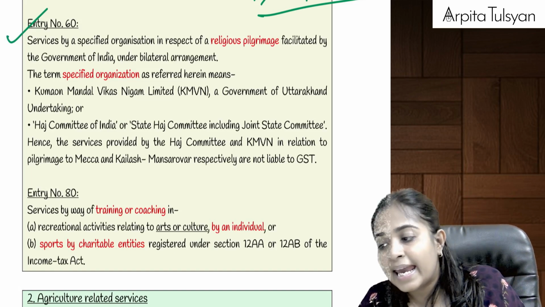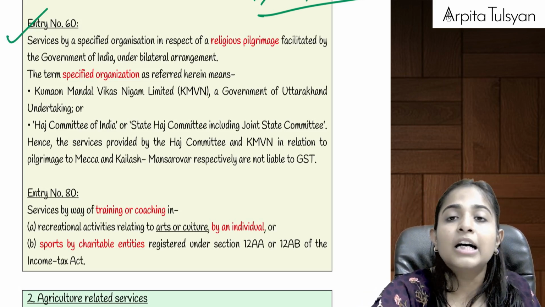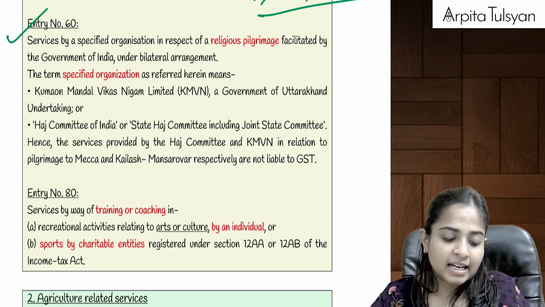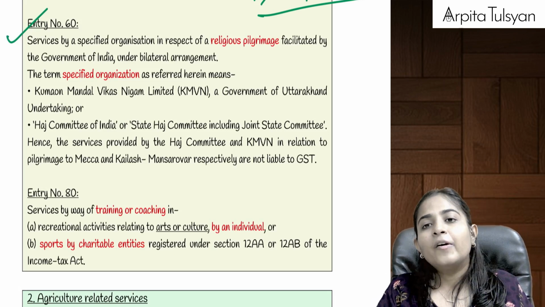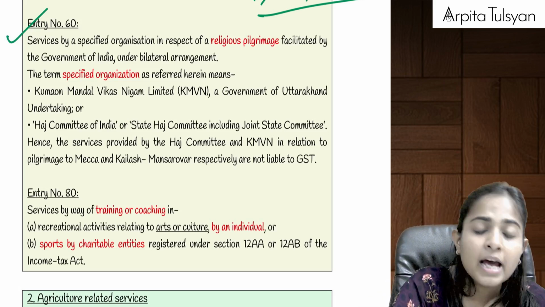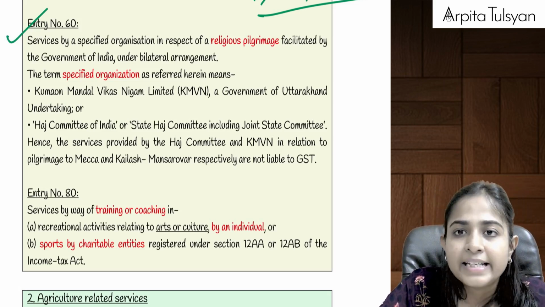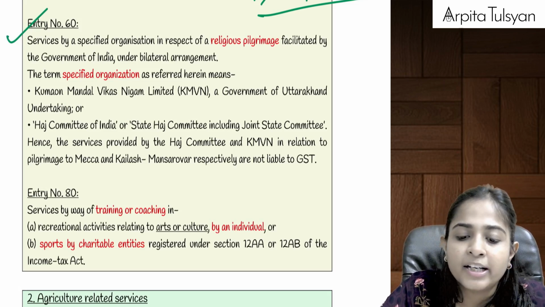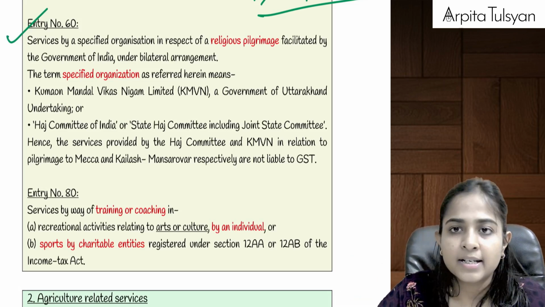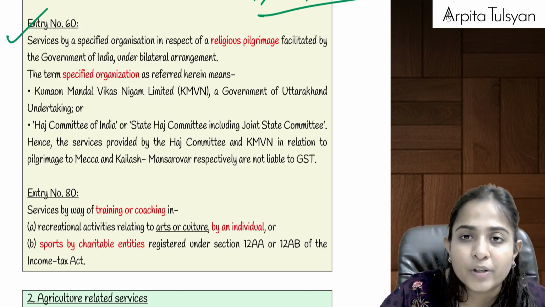One is KMVN, that is Kumaon Mandal Vikas Nigam Limited, a government of Uttarakhand undertaking which takes us for Kailash Mansarovar Yatra, and the second one is the Hajj Committee which takes people for religious pilgrimage to Mecca. So if these organizations organize pilgrimage tours to the respective places, and they charge consideration for that, GST will be totally exempted on whatever consideration they charge.